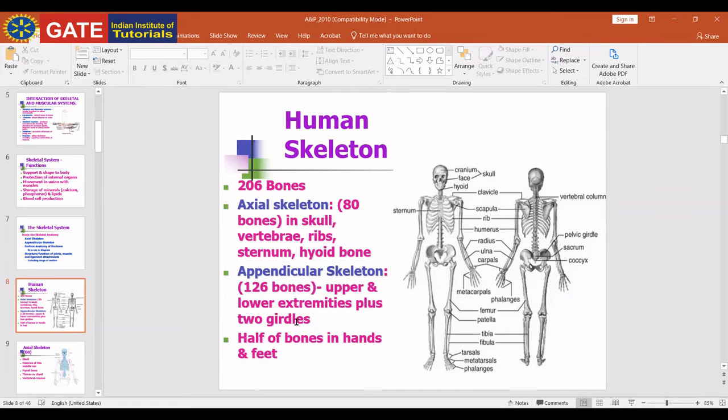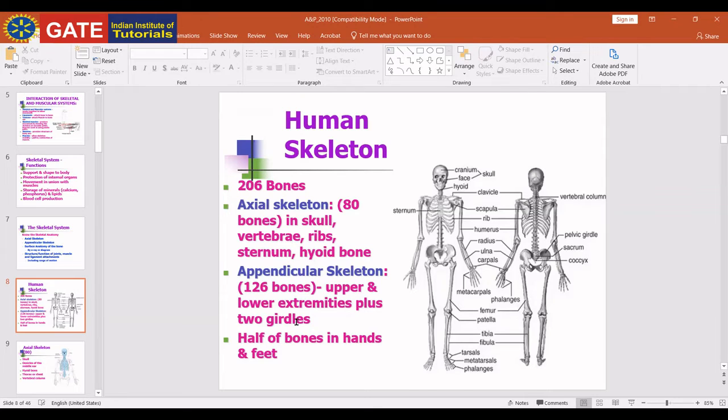The human skeleton consists of two principal subdivisions: one is the axial skeleton and the second is the appendicular skeleton. Axial skeleton consists of 80 bones, comprising the vertebral column and much of the skull, vertebrae, ribs, sternum, and hyoid bone. The appendicular skeleton consists of 126 bones, comprising pelvic and pectoral.